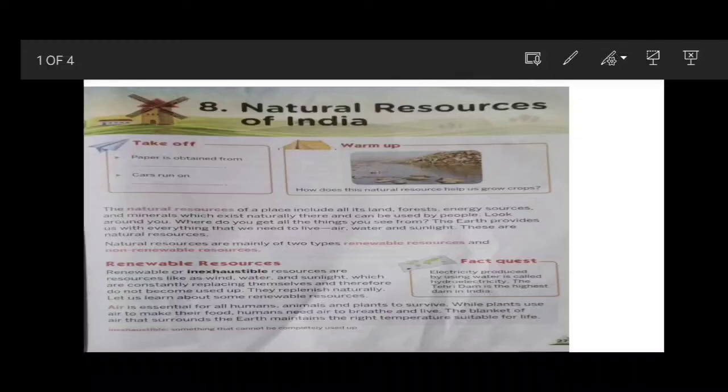In this class we will discuss Social Studies Class 4 Lesson 8, Natural Resources of India. I request all of you to take out page 271.